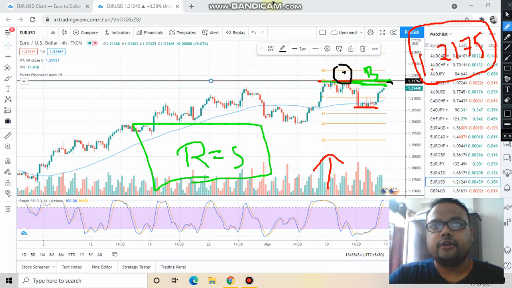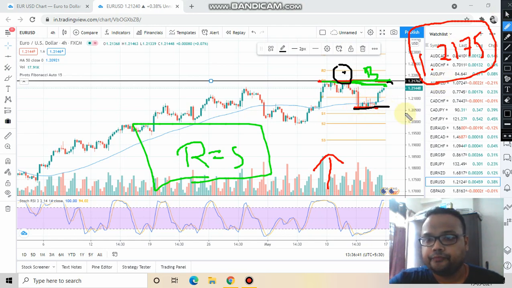The second trading opportunity will be if the market comes down and hits this particular level again, 1.2050.